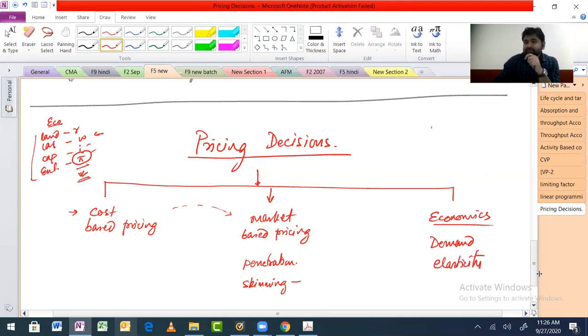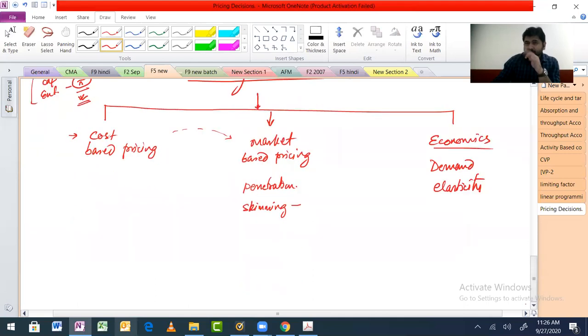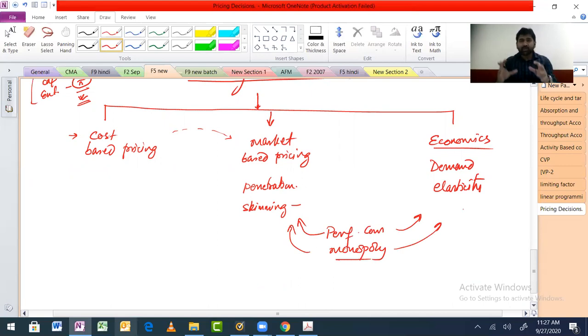Now the problem is, where should I talk about the markets? Perfect competition, will that come under this one or this one? Monopoly, will that come under this one or this one? It is market also, and it is economics also. That is why this whole topic, this whole discussion, is a little bit mixed. Do you understand? This is what I was telling you last time.